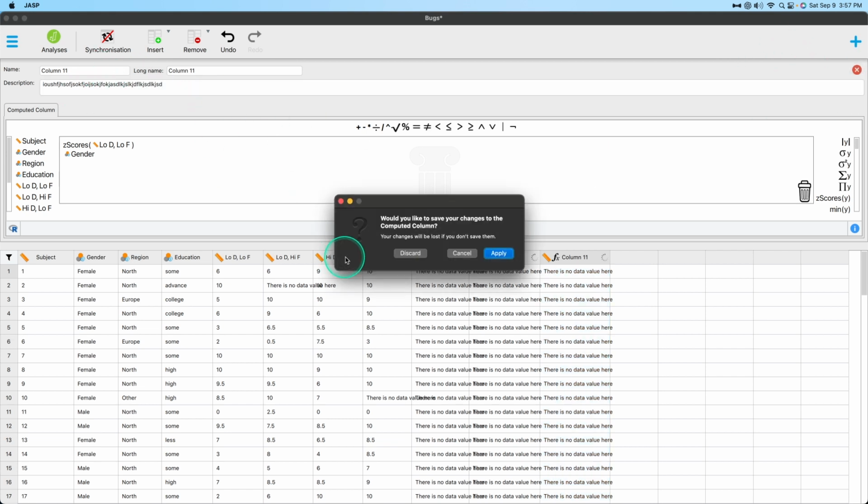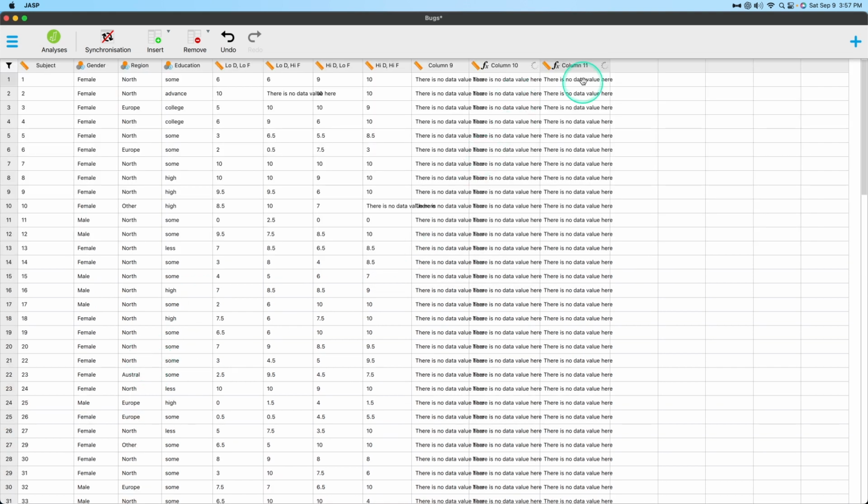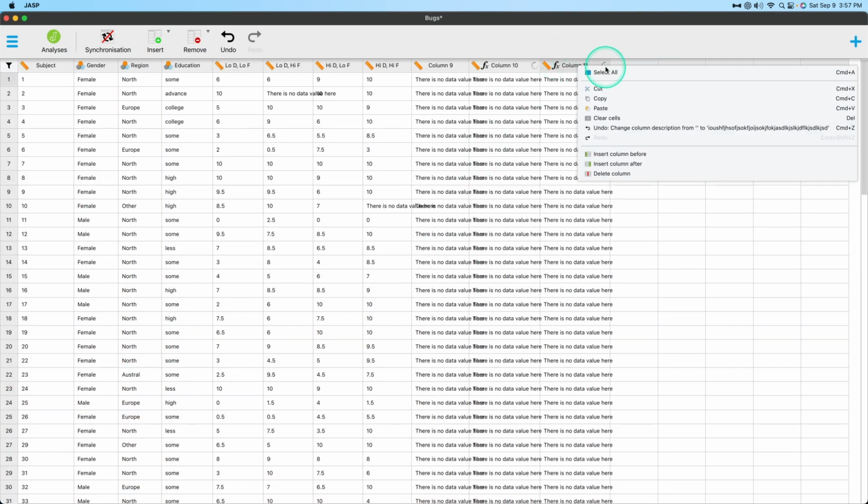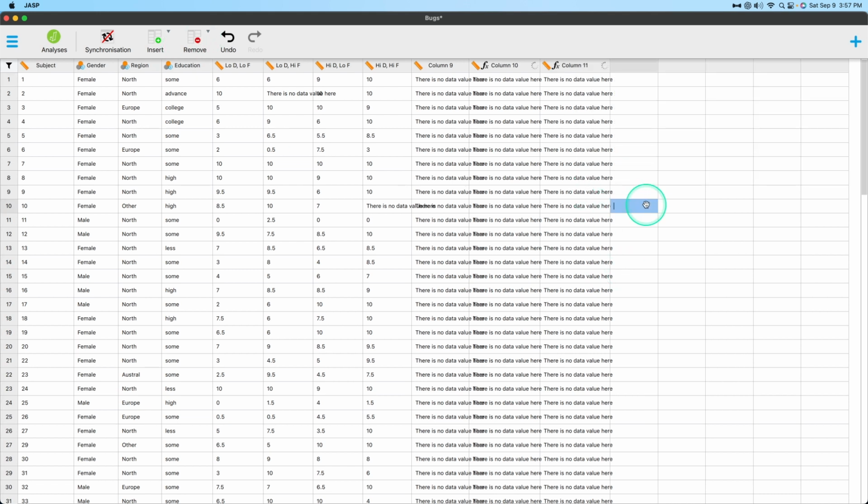So that is that. Okay, I'm going to discard that. I'm also going to discard these variables. Right click menu, pretty good. We can have an undo, redo. We can have cut, copy, paste. We can clear a set of cells. We can select all of the cells, and then we can do the insert before and after, or delete, which is the remove up here. I'll show that in a second. So that's the right click, but I'm going to do it through these new menus.